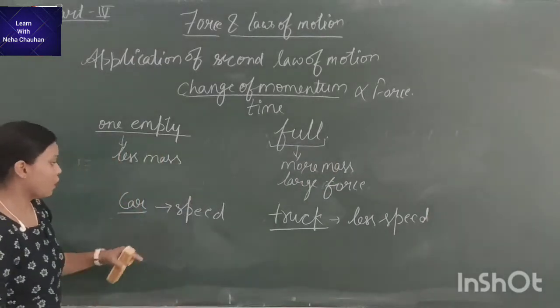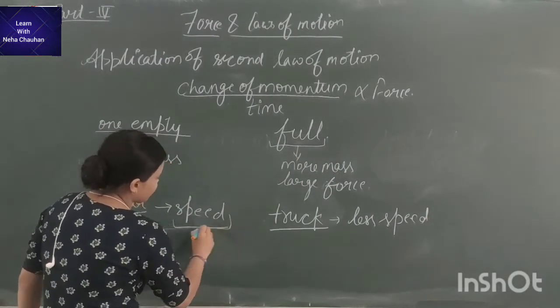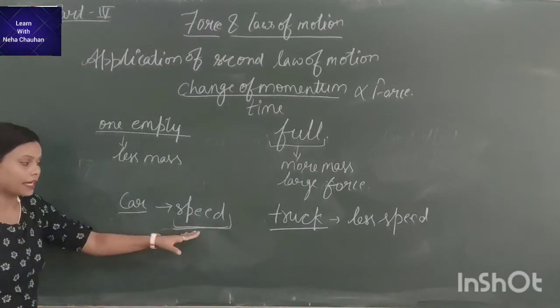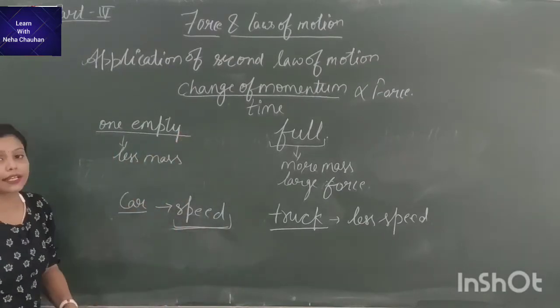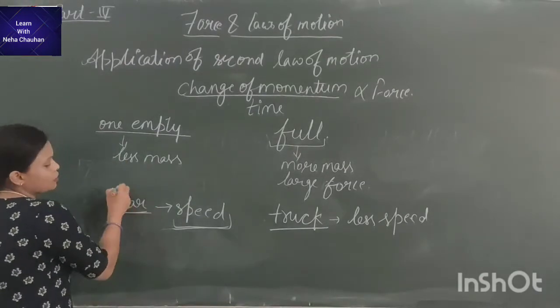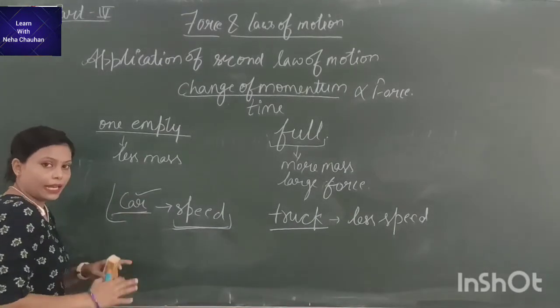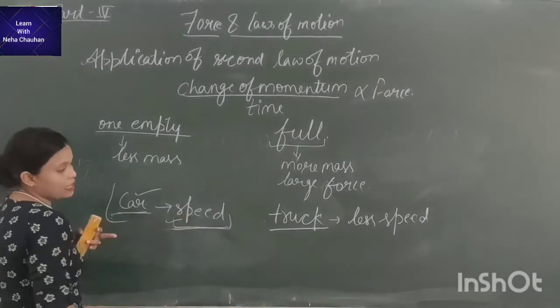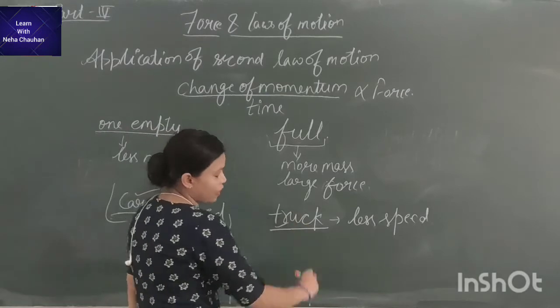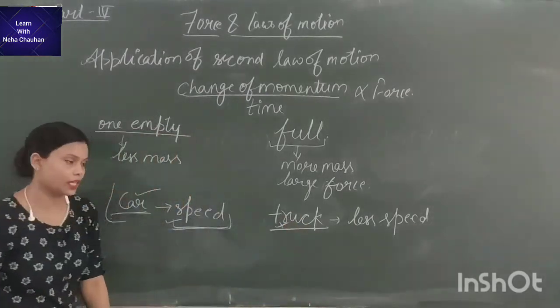Why? Because if we need the velocity of any object to be greater, we need to apply a greater force. Here the mass factor also works: the mass of the car is less, so we can move it easily, and the mass of the truck is large, so it cannot be moved easily.